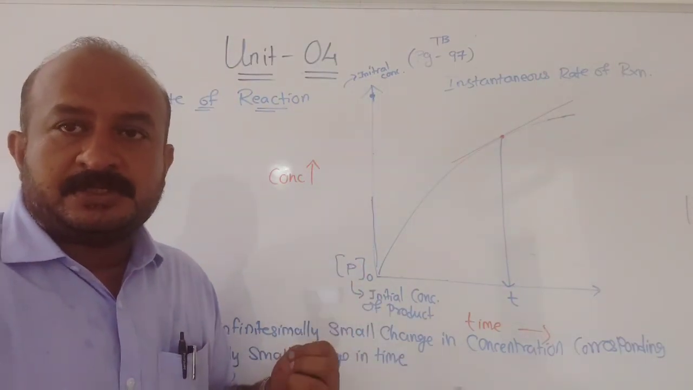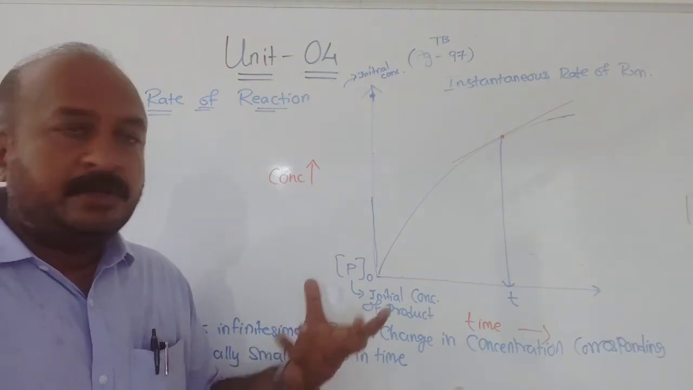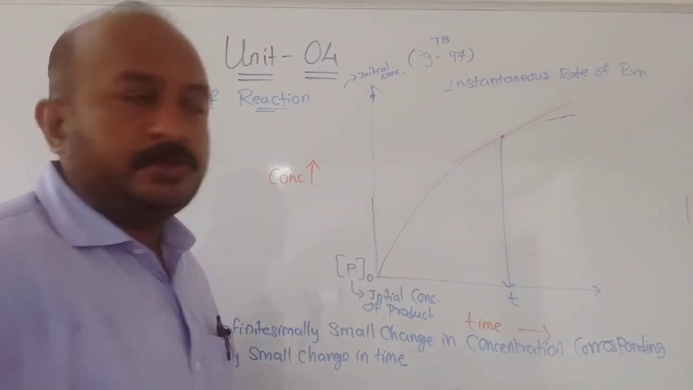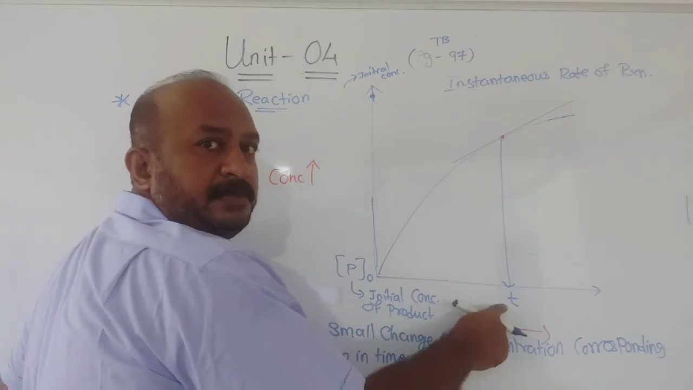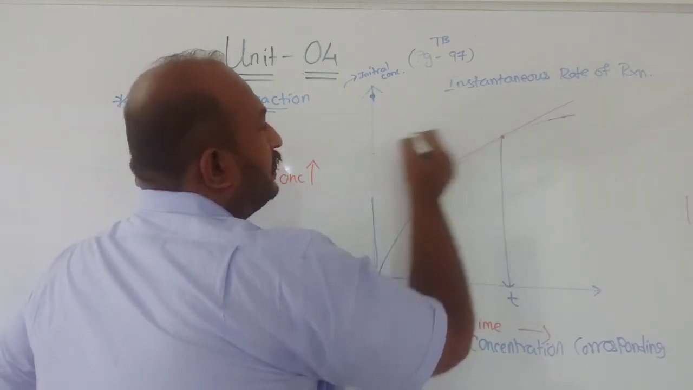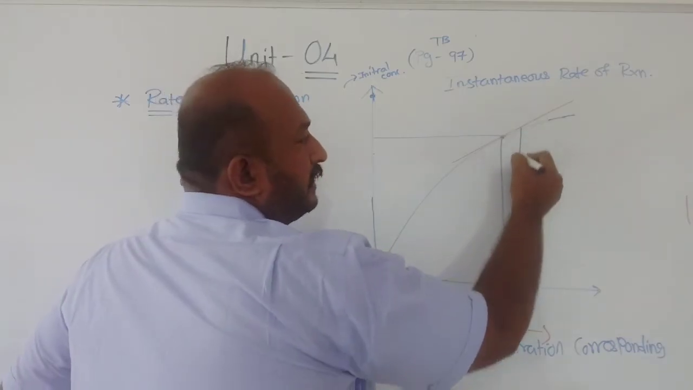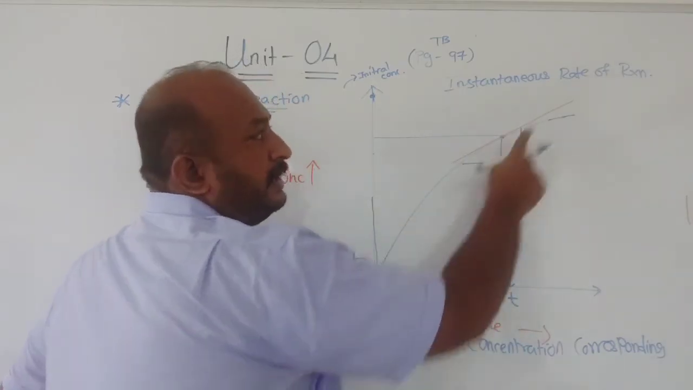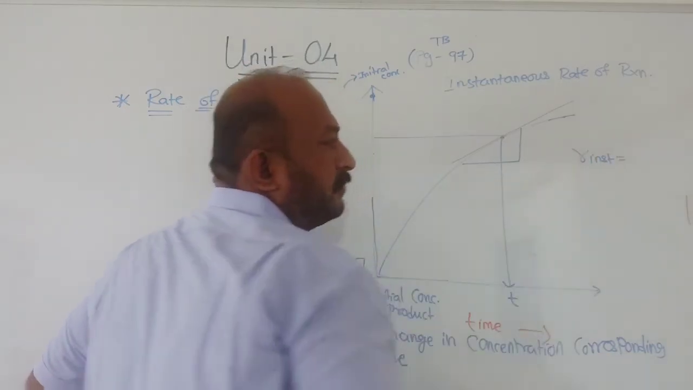Understood? Now in maths you must have studied differentiation, right? So the dr by dt form we are going to use. Suppose at this particular instance the time is t and the concentration of product is P, then we take a slope of this for finding the instantaneous rate, that is R instantaneous, if you want to find.